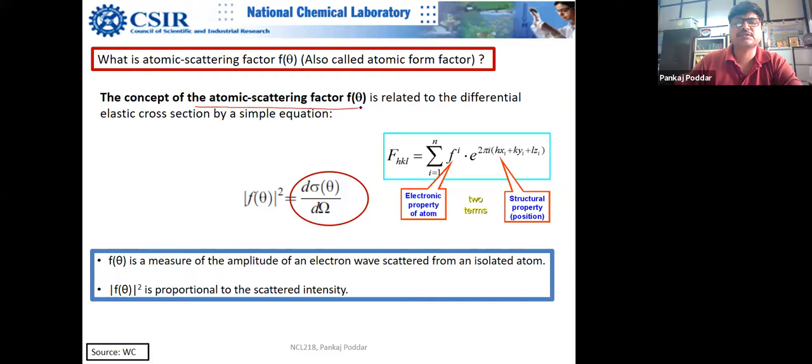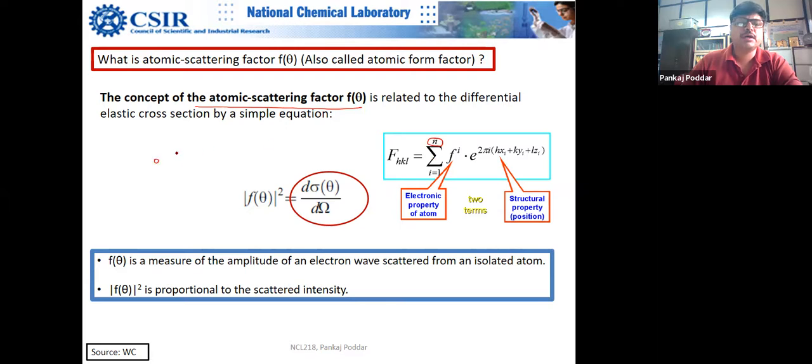This concept is useful for X-ray diffraction, electron diffraction, neutron diffraction, wherever it is. So atomic scattering factor is basically differential scattering cross section.